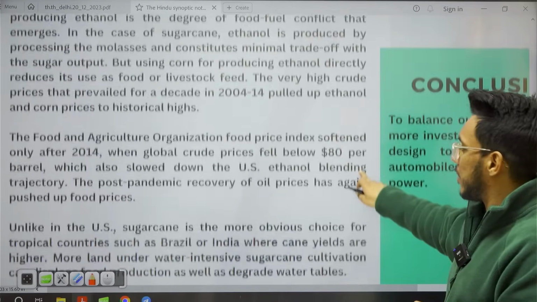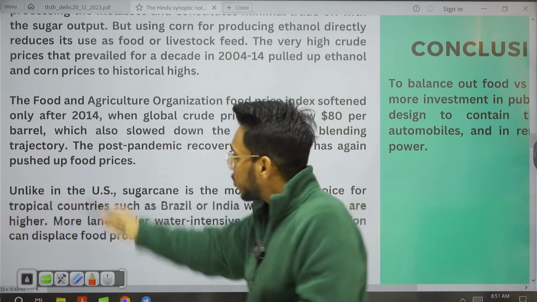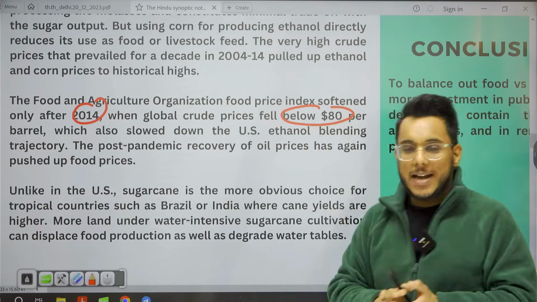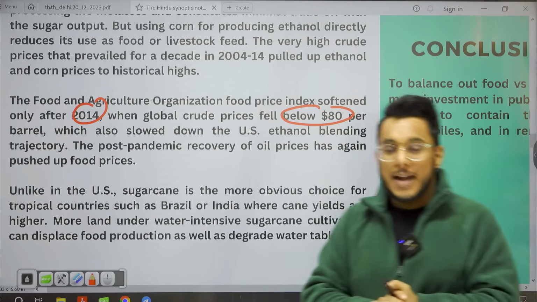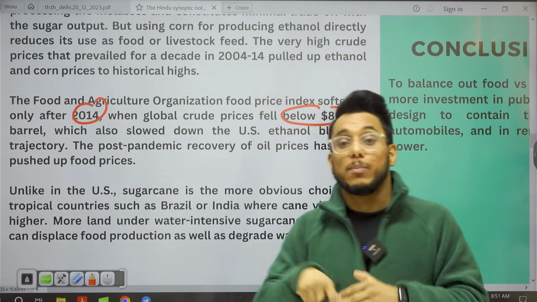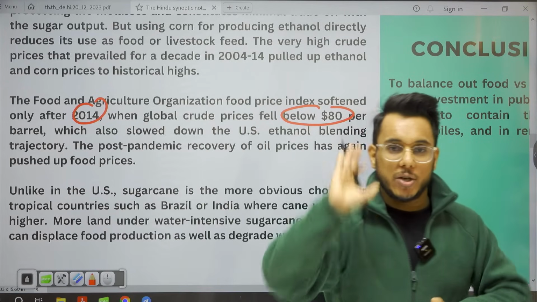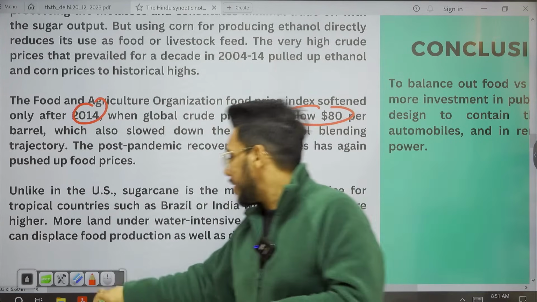Food inflation has become a very big problem. Post 2014, global crude oil prices have fallen below $80 per barrel. And now what happens? Making ethanol is not that lucrative, so countries again started to shift towards crude oil consumption.